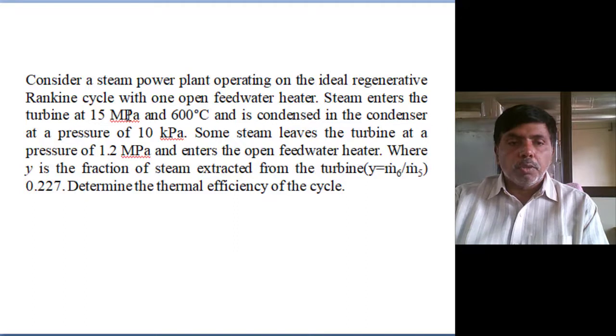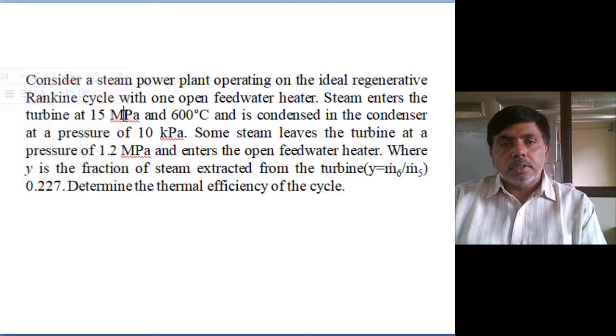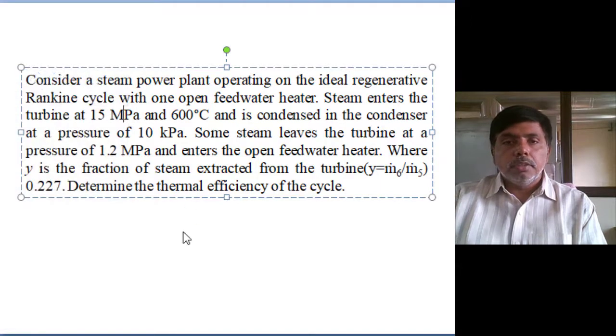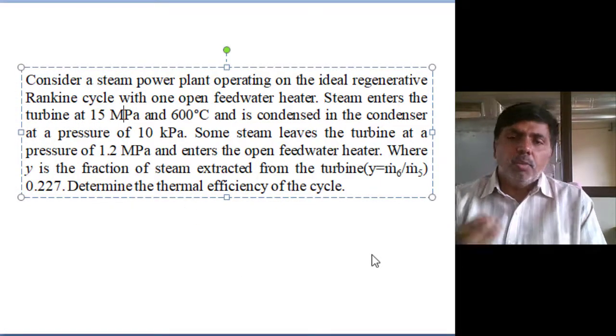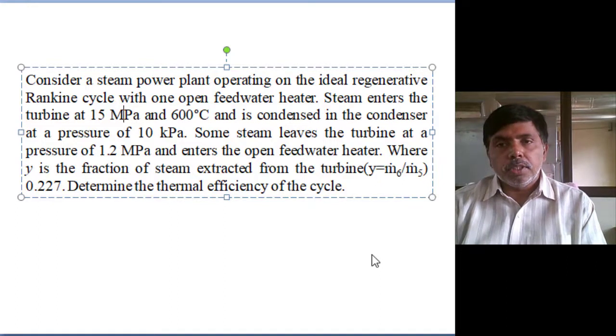So we will solve one problem upon the regeneration process. Open feed water heater only I am telling. Regeneration problem.